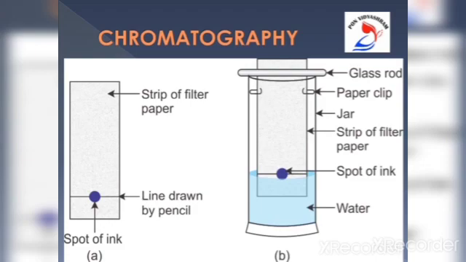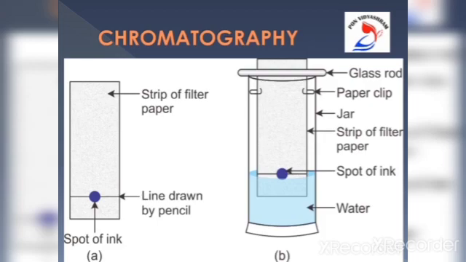Here we are going to do one activity to check whether the dye in black ink is a single color or multicolor. For that, first, we take a thin sheet of chromatography paper or filter paper. Then draw a line on it using a pencil approximately 3 centimeters from the lower end. Now put a small drop of water soluble ink, from a sketch pen or fountain pen, at the middle of the line. Let it dry.